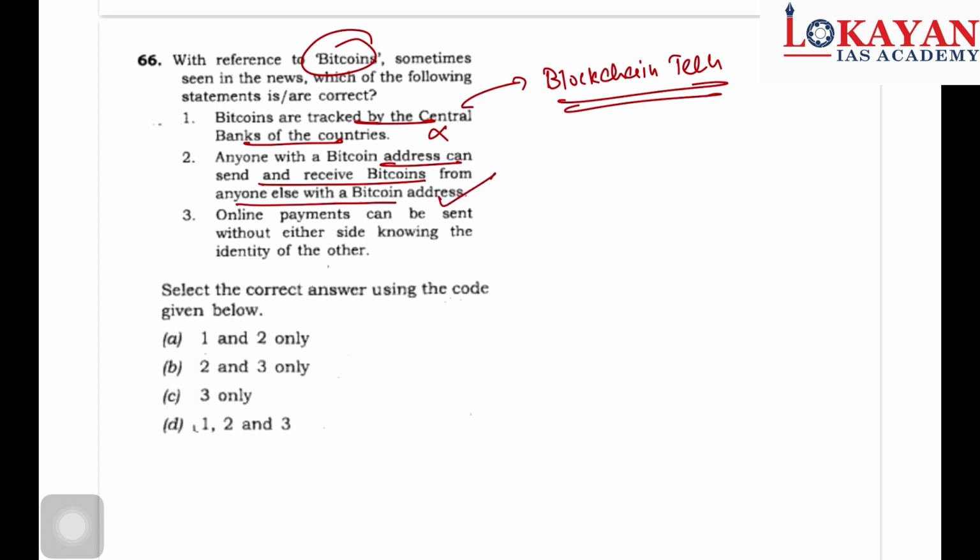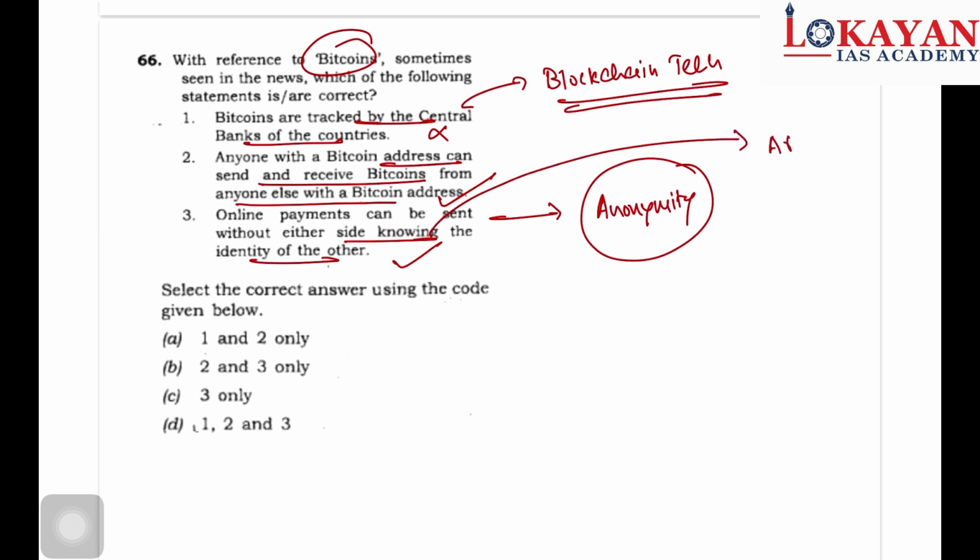Anyone with a Bitcoin address can send and receive Bitcoins from anyone else with a Bitcoin address. So this is absolutely correct. Online payments can be sent without either side knowing the identity of the other. This is also correct, and this is the key feature of Bitcoin and blockchain technology, that is anonymity. You need not know the identity of the sender or receiver, just the address, some key details. So the second and third statements are correct. First is incorrect. So 2 and 3 is the correct answer.